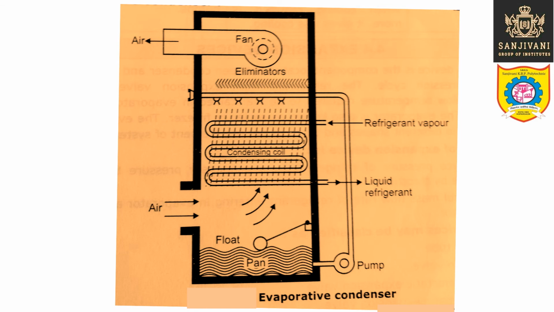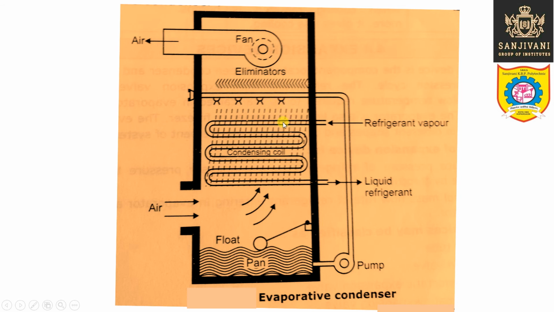So in this type of evaporative condenser, you can see that this is the body or the shell, the casing of the evaporative condenser. The air is entering and the air is leaving from the top, right? The refrigerant vapor is entering through the coil, it flows along the condensing coil, and it leaves the condensing coil in the form of liquid refrigerant. At the bottom, water is present. This water is pumped, and this is the header, and this water is sprayed from this header by using various sprays.